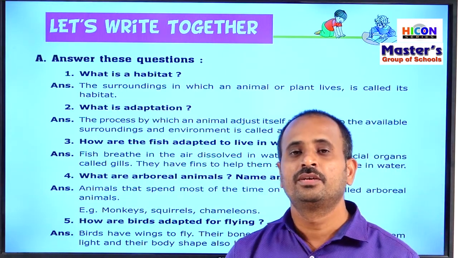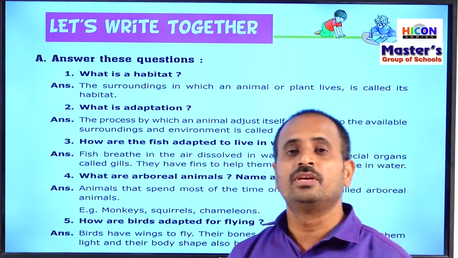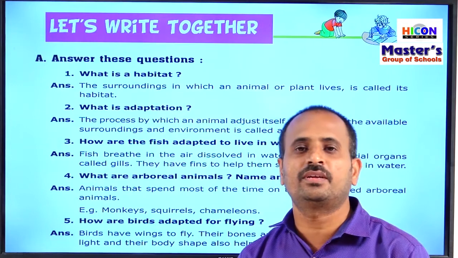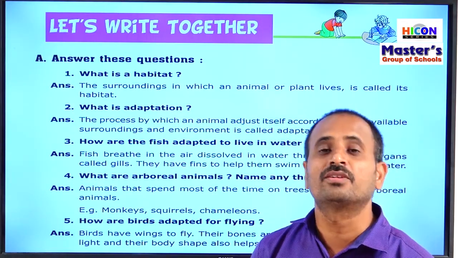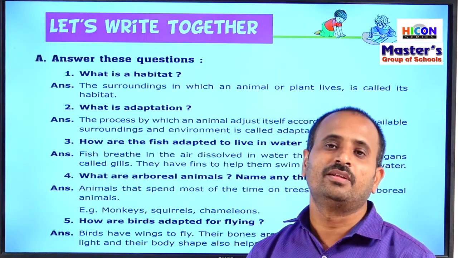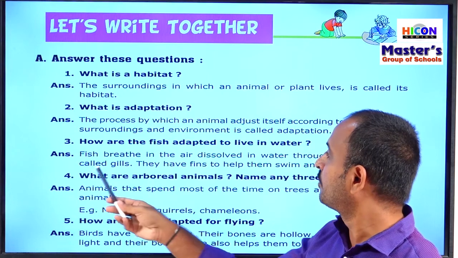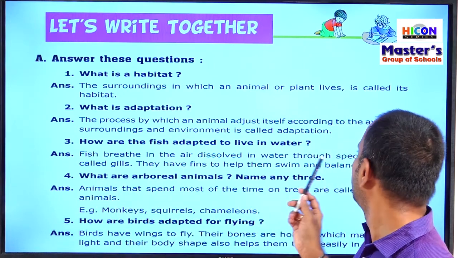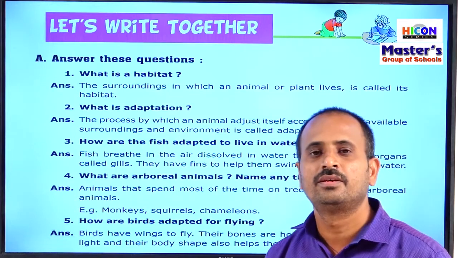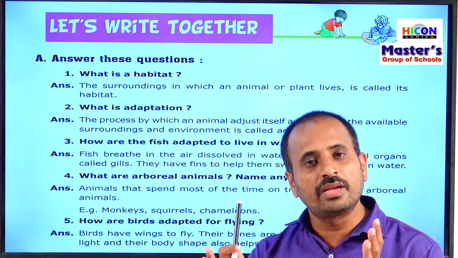So children, we do not live in water for long because if we are immersed in water, we cannot get oxygen. The oxygen present in water is not sufficient for us. Whereas fish have some adaptations: they can breathe the air dissolved in water through special organs called gills. So fish can breathe through the special organs called gills.